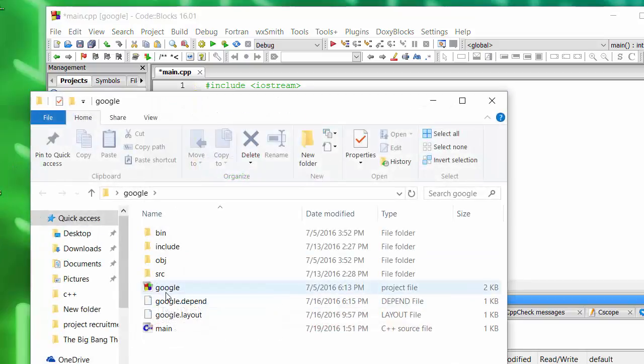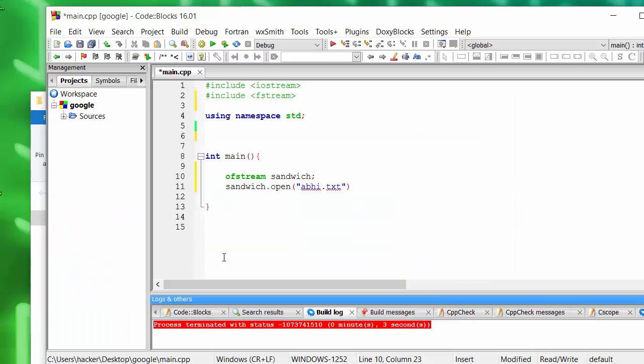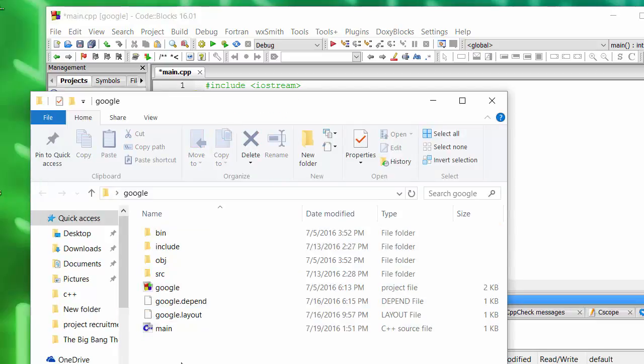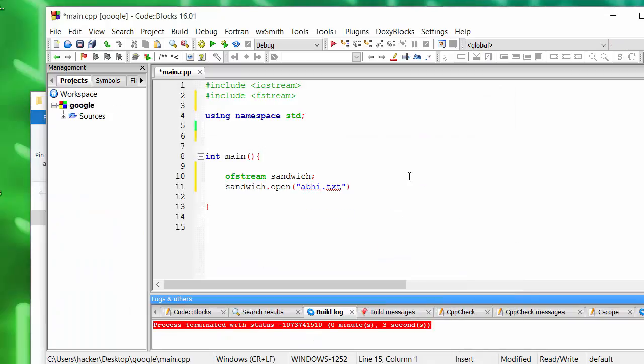Alright, so this is the working directory and it checks this directory for the file name we enter here. I entered ab.txt, so it will check right here whether this file is available. If that file is available, it will just open it. If not, it will create it. So you don't have to worry: you just write that line, and if the file already exists, it will open it, and if not, it will create it.